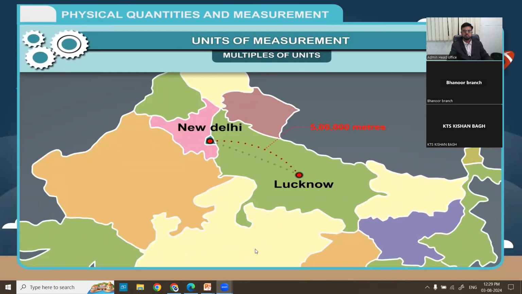The easy way to say this is, the distance between Lucknow and Delhi is 500 kilometers. Here, kilo means 1000, 1000 meter is equal to 1 kilometer. The higher units are called multiples of units.